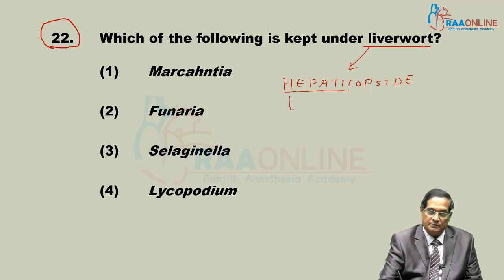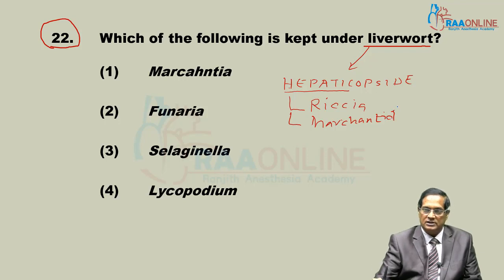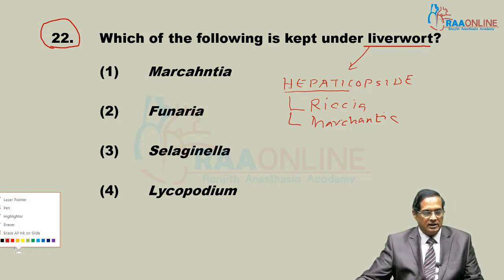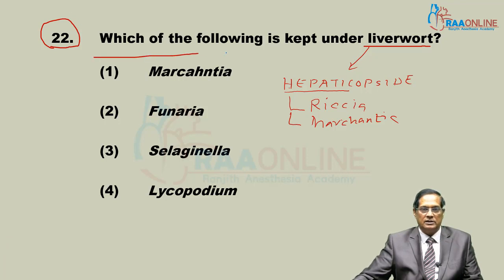I am giving two examples for you. Both are thalloid green, and their body is dorsiventral. So here only one is asked, that is Marchantia. So answer number 1, Marchantia, is liverwort.